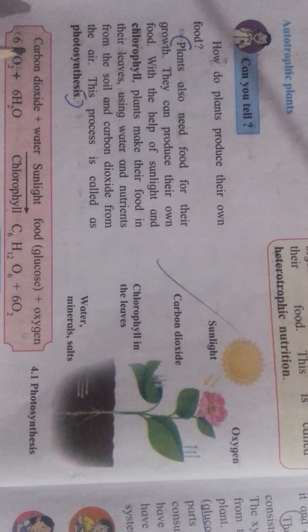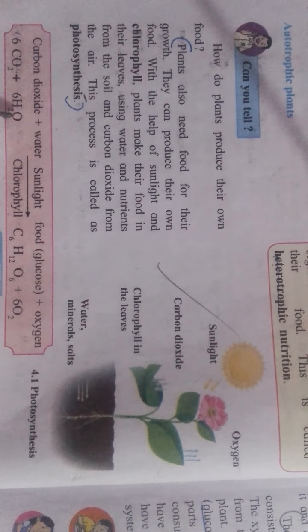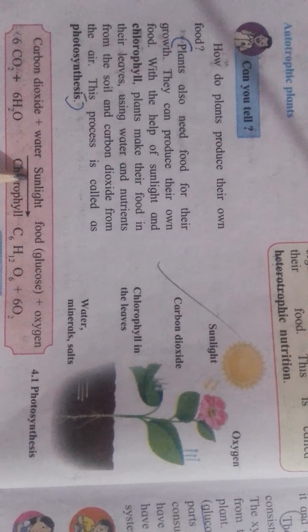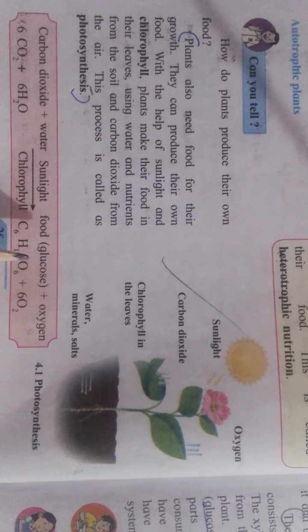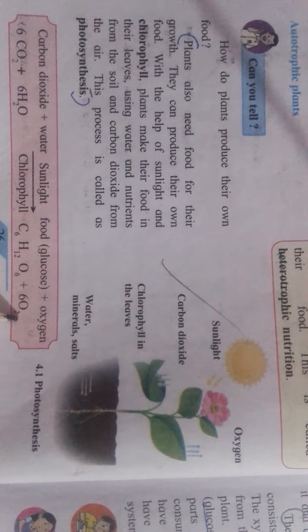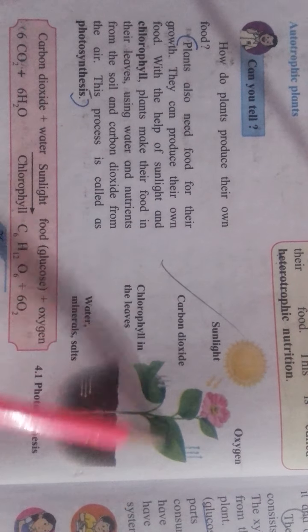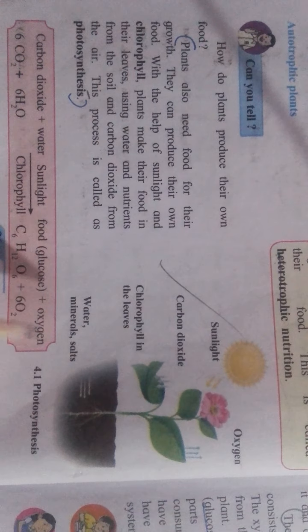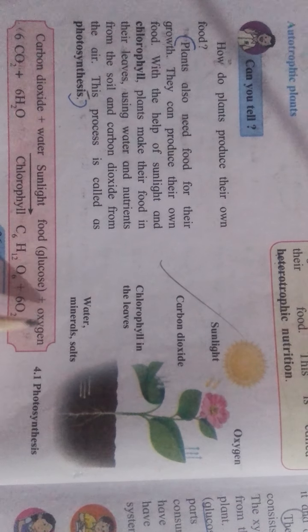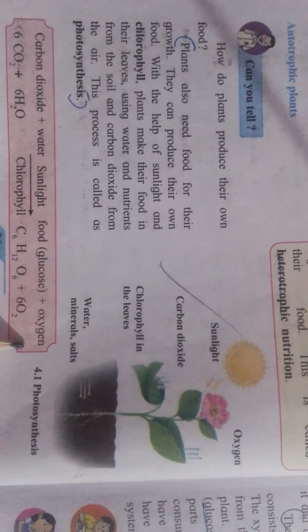So, how many carbon dioxide molecules are here? 6 CO2 plus 6 H2O. 6 water molecules are there, means 6 H2O. Then after the reaction, what is produced? C6H12O6 plus 6 O2. This food or glucose is stored inside the plant, okay, and oxygen is released into the air. That means we say that plants are giving oxygen to us. That means whenever the plants prepare the food, they give us oxygen. Students, you should learn this reaction.